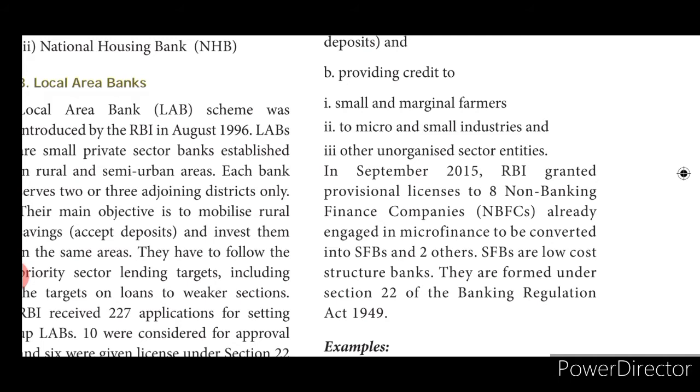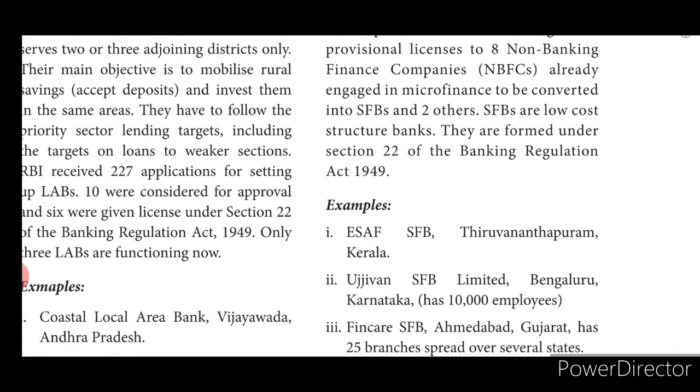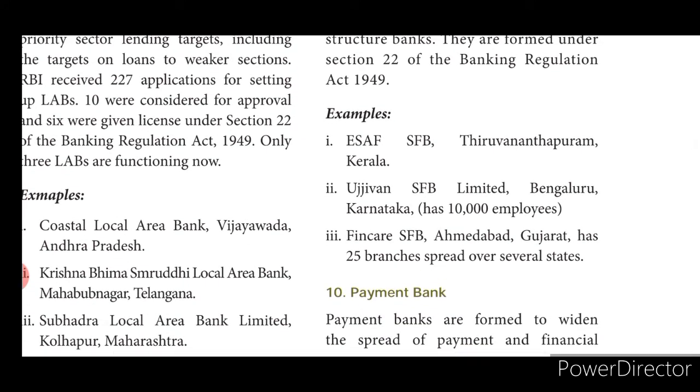They just provided a provisional license to the non-banking finance companies, which were engaged in giving small finances, and they were even converted into SFBs, and even into two other banks also. SFBs are low-cost structured banks, and they are formed under Section 22 of the Banking Regulation Act of 1949. Okay, examples: ESAF SFB, Thiruvananthapuram, Kerala, that is one example.